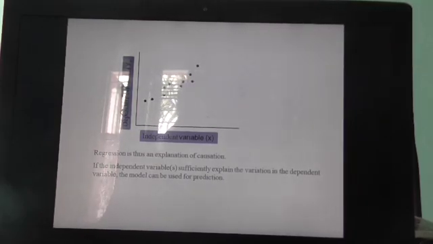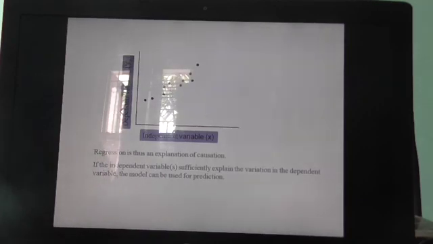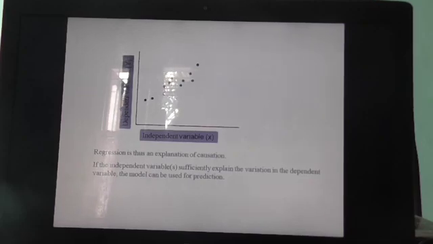We can draw a number of straight lines through the points, and some of the points will be lying above the line, and some of the points will be lying below the line. So there is a variability, a difference from the actual line to the set of data. So we can always measure the variability through the regression line.